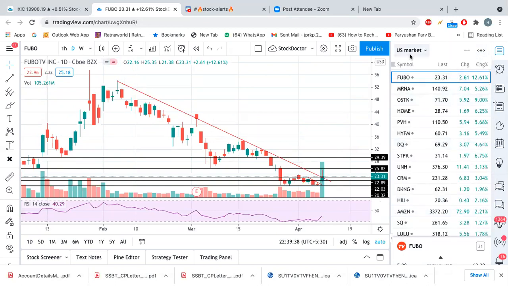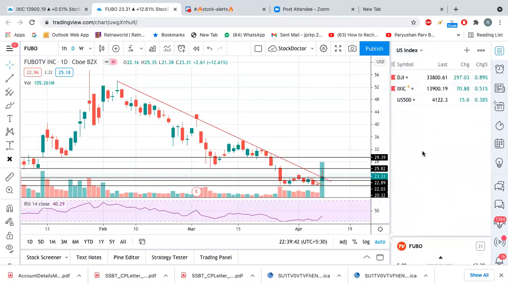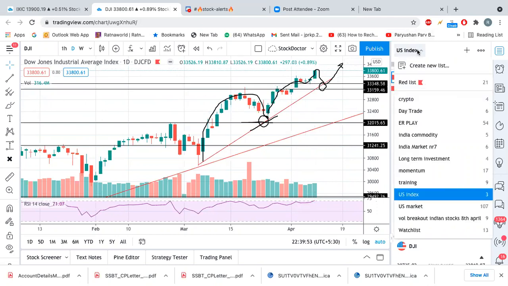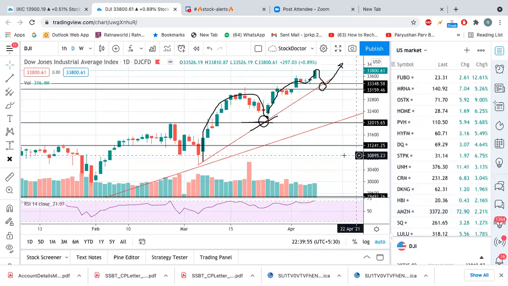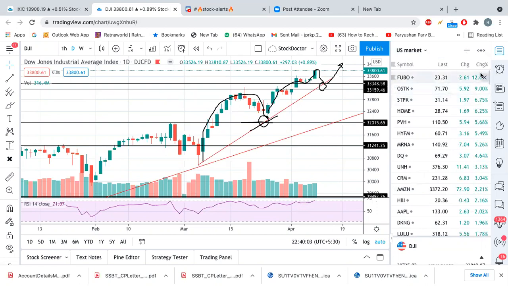So whenever I do trading, I first open the index. I see where the index is showing, how much percent, and what the hourly chart is saying, that yes, it is going up, price action says. Then I immediately go to the US market and sort by max percentage up, right, the stock which is up by the max percentage.